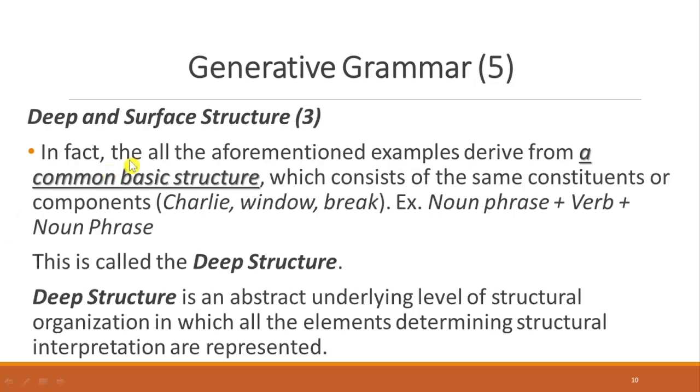In fact, all the aforementioned examples derive from a common basic structure, which consists of the same constituents or components, like Charlie and window. So the two sentences are derived originally from this given structure: noun phrase plus verb plus noun phrase. For this, we call it deep structure. Deep structure is an abstract underlying level of structural organization in which all the elements determining structural interpretation are represented.